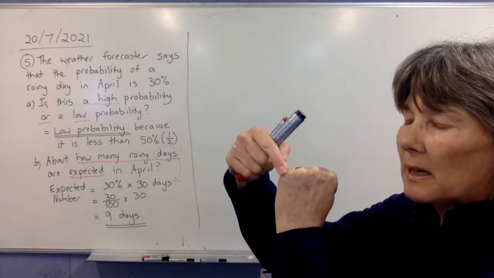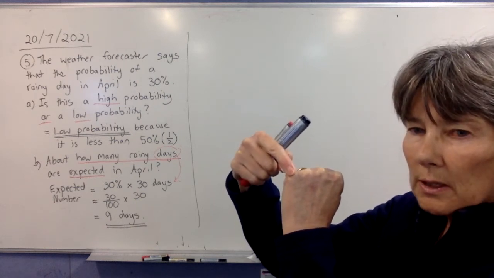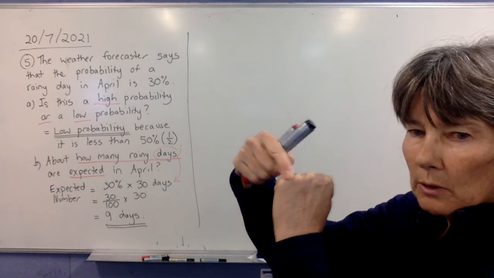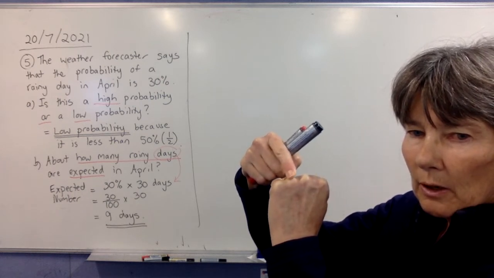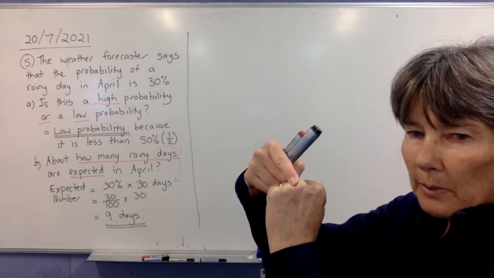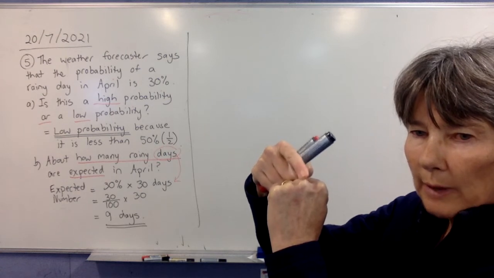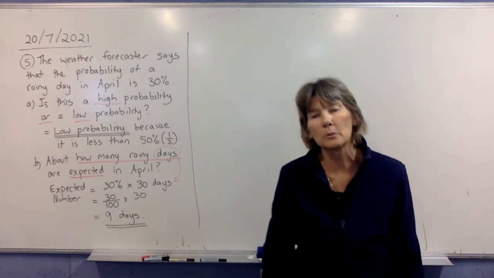June, 30. July on the knuckle, 31. Then we're back to the beginning. August is 31 because it's on a knuckle. September, 30. October, 31. November, 30. And December, 31. Okay, so it's a good way of doing it.